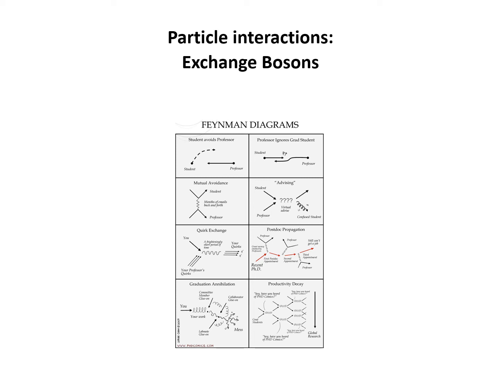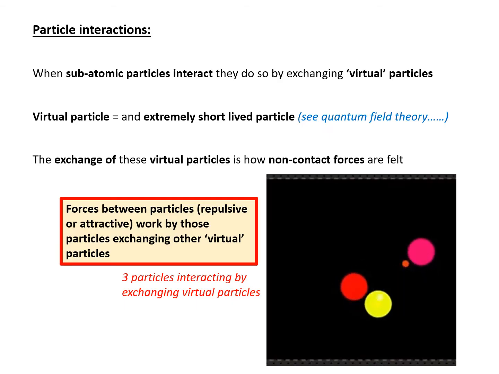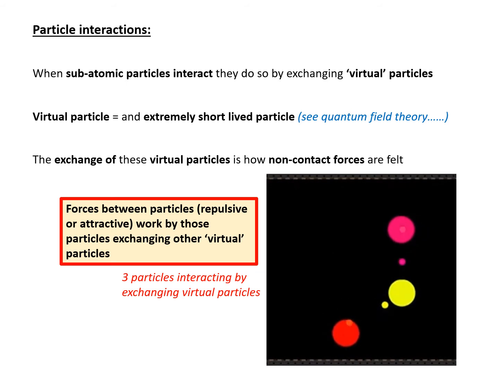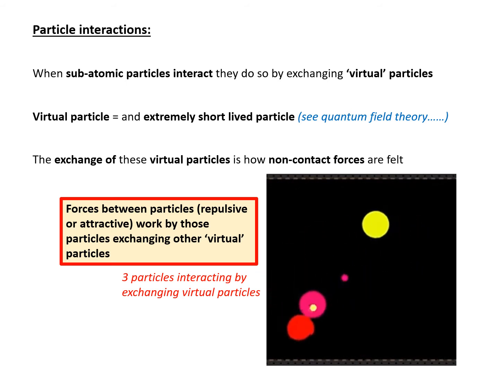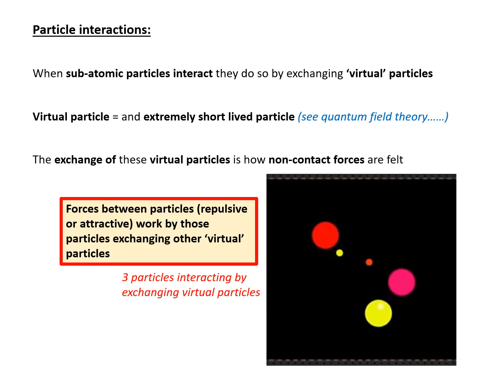Particle interactions, exchange bosons. So, when subatomic particles interact, they do so by exchanging virtual particles, or at least we can model them as if they're exchanging virtual particles.